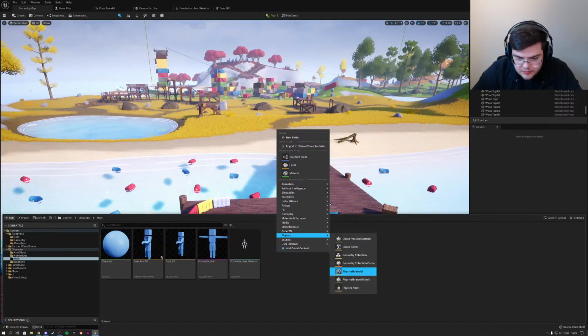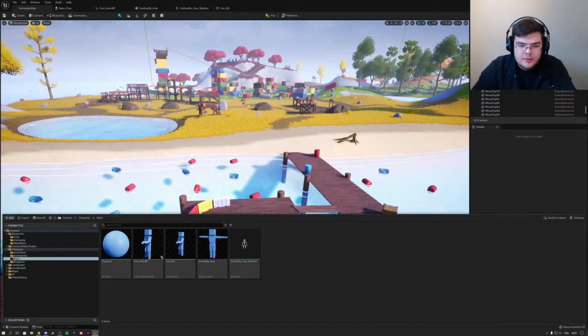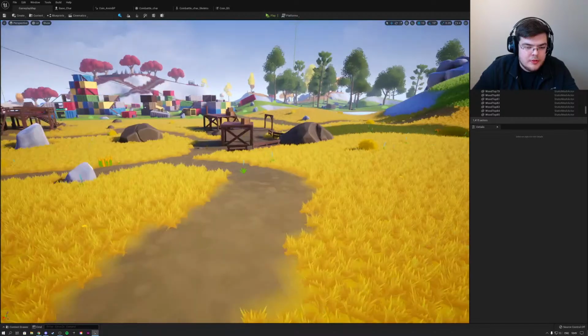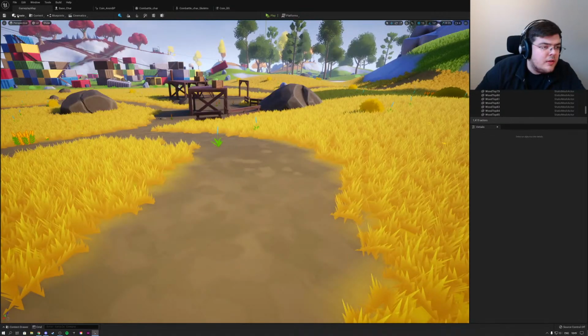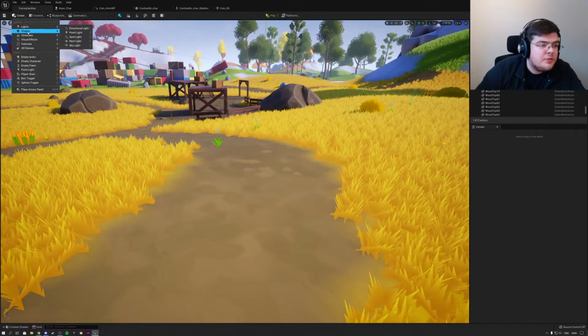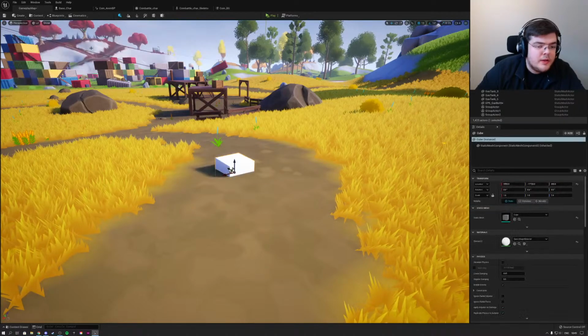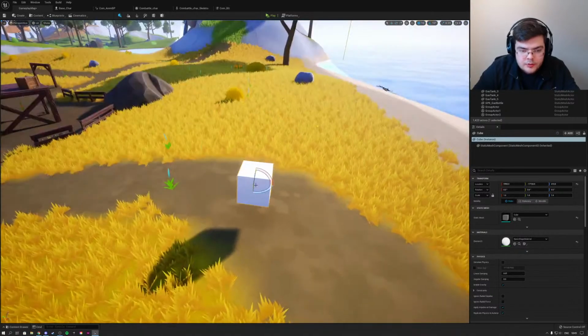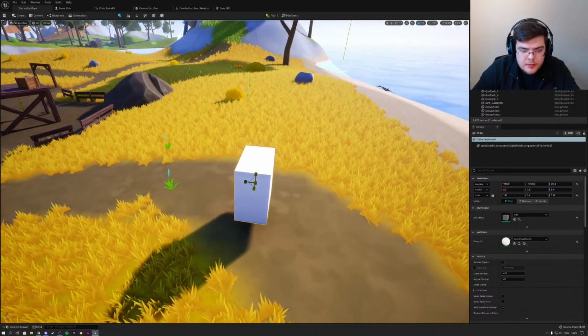Look, they got Chaos in here. Oh yeah, that's what I wanted to check out. I wanted to check out the Chaos system, which is now fully integrated also in our Engine 5. So let's create a cube. And I'm doing this on the spot, guys. I've never worked with Chaos, so I'm not sure how it's going to work. Let's make the cube a bit bigger.